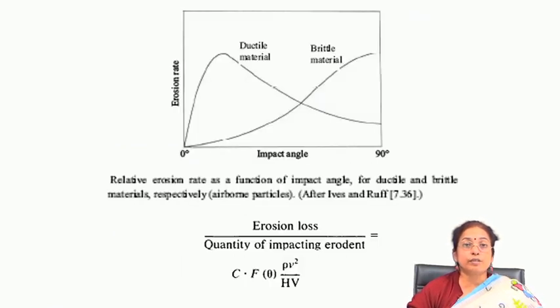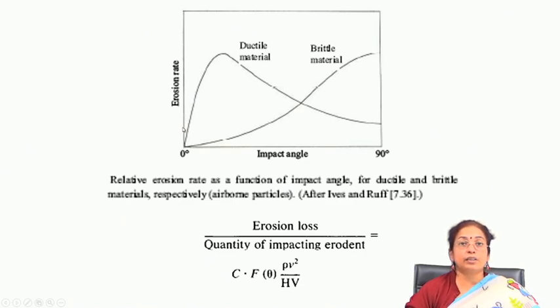So, erosion corrosion is very much dependent not only on the surface hardness and microstructure, but also on the impingement angle. So, the flow direction plays a role. For example, when the component is exposed in a natural environment, in water, in a pond, or in a river or in the sea, you will find that the rate of attack is very much dependent on the direction of flow. That is nothing but the impact angle.